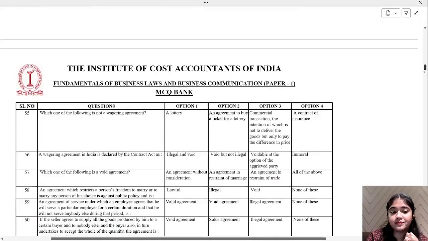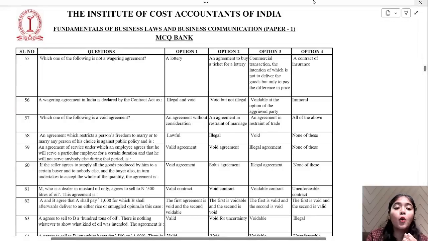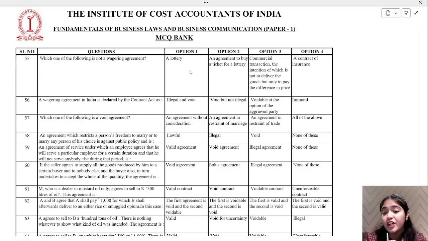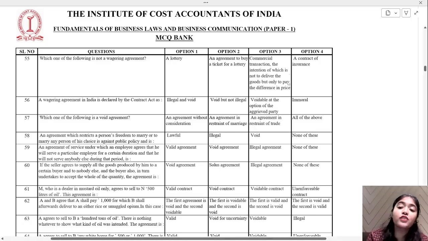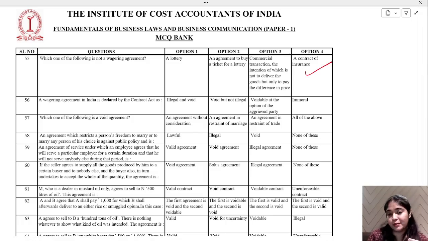Let's go ahead. Now, which of the following is not a wagering agreement? A lottery, an agreement to buy a ticket for lottery, a commercial transaction, the intention of which is not to deliver the goods but only to pay the difference in price, or a contract of insurance. Which of the following is not a wagering agreement? Okay, a contract of insurance is not a wagering agreement. Okay, others are wagering agreements.